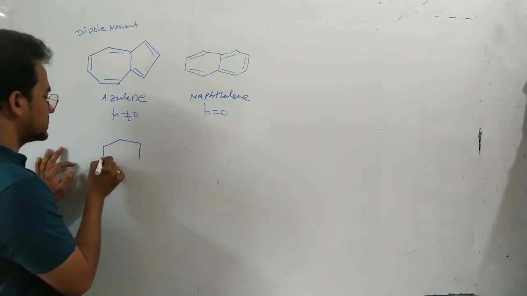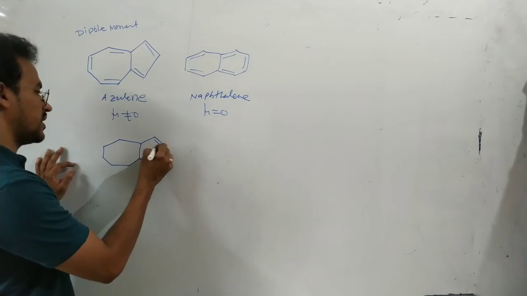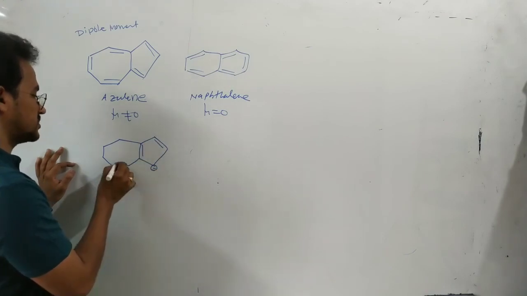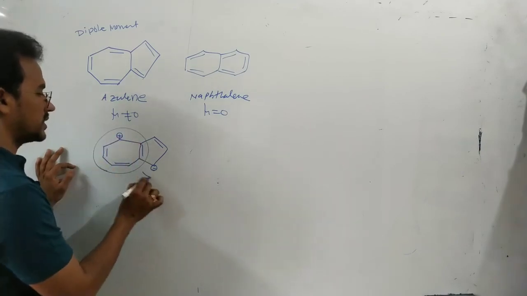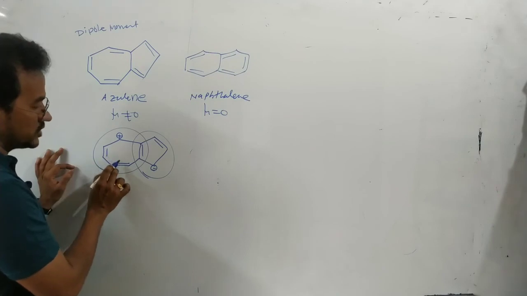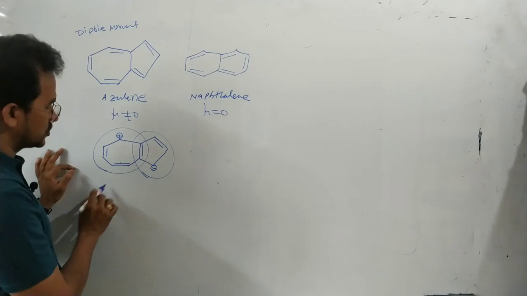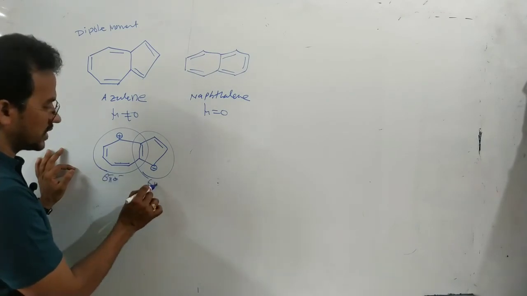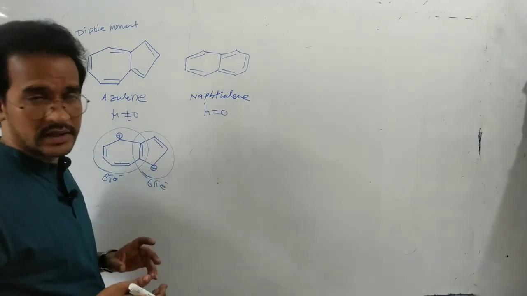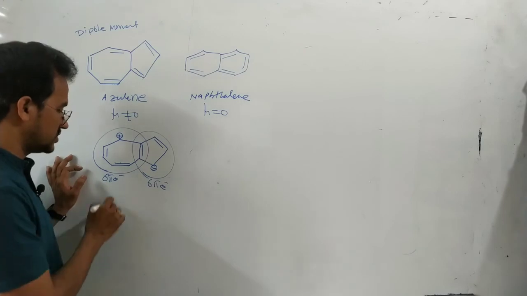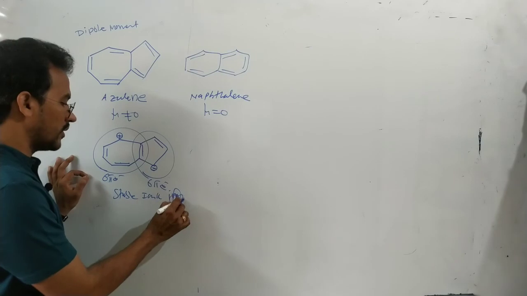Actually, azulene exists in an ionic form. This ring has a pi bond with a negative charge, and this ring has a pi bond with a positive charge. Both are aromatic, with 6 pi electrons in each ring. So in this ionic form the two rings have aromatic nature, which makes it the more stable ionic form.